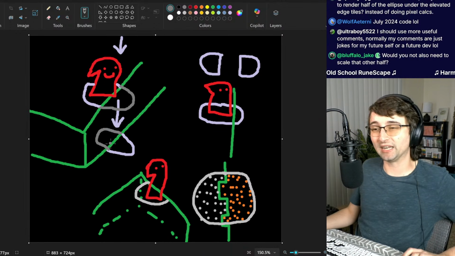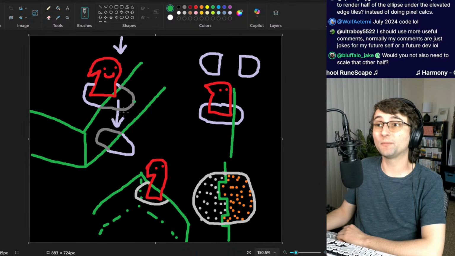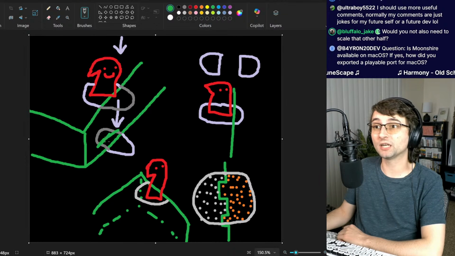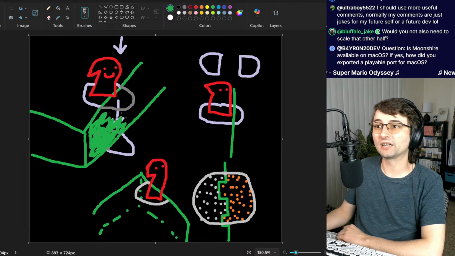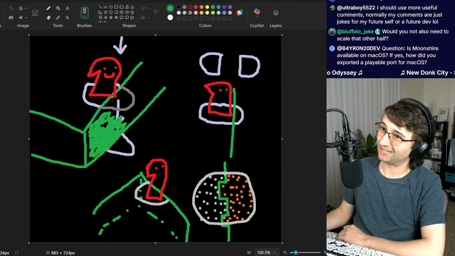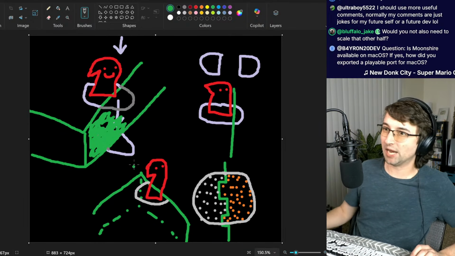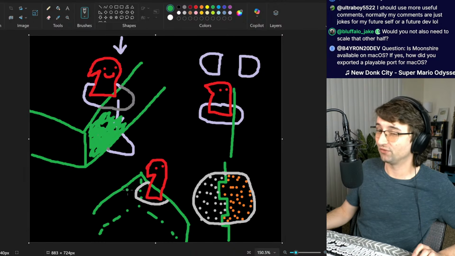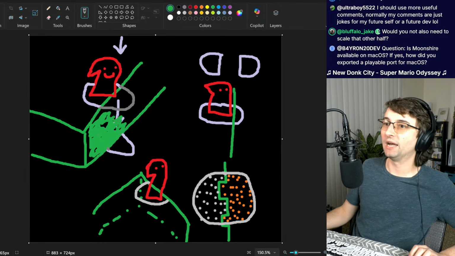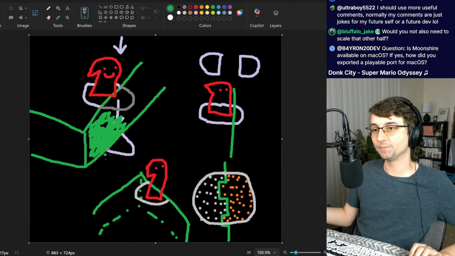And like you were saying, we could have it set up where this part of the shadow is just covered up by the ledge. Like this ledge is full green, and you're not going to be able to see the part of the shadow that's under the ledge, if that makes sense. So that's totally true. That could definitely be how I handle the bottom half, is it just gets covered up by the tile set. That would work good.